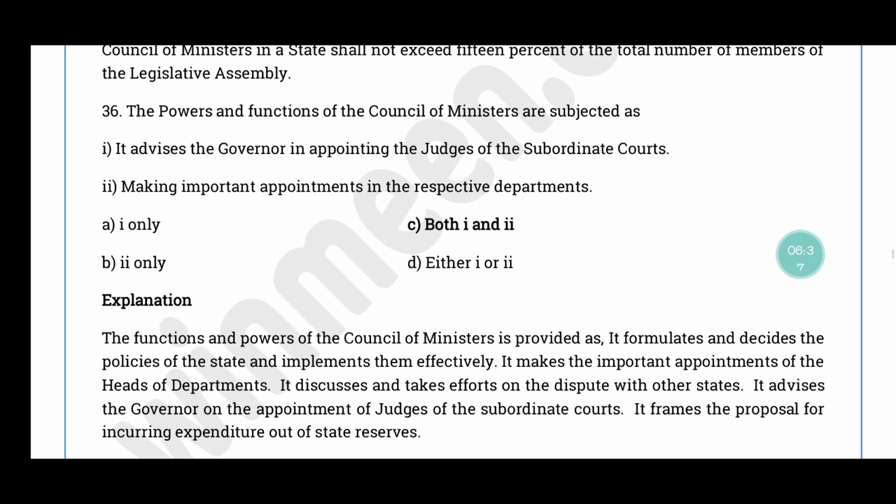Question number 36. The powers and function of council of ministers are subjected as it advises the governor in appointing the judges of subordinate courts, making important appointments in the respective departments. The correct answer is option C. Both these statements are correct.